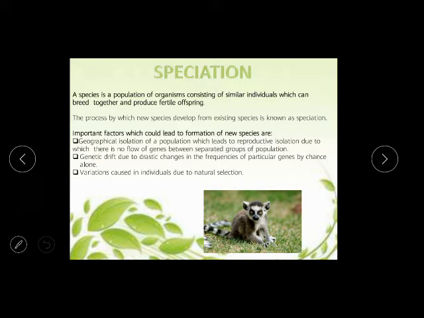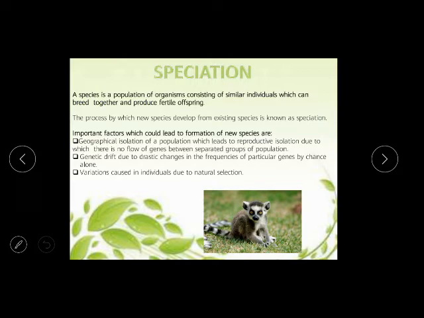The process by which new species develop from existing species is known as speciation. Important factors which could lead to formation of new species: number one, geographical isolation of a population, which leads to reproductive isolation, due to which there is no flow of genes between separated groups of population. What is the important factor which can lead to formation of a new species? Geographical isolation of a population which leads to reproductive isolation, due to which there is no flow of genes between separated groups of population.